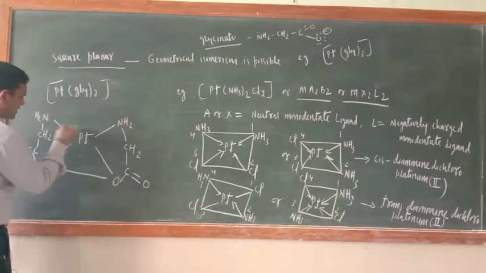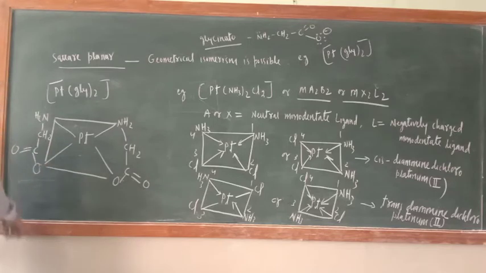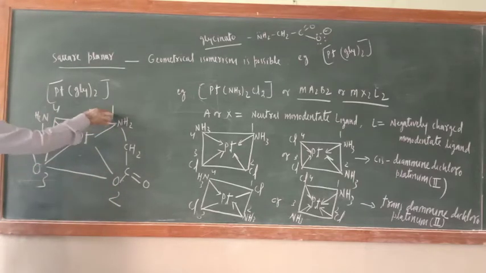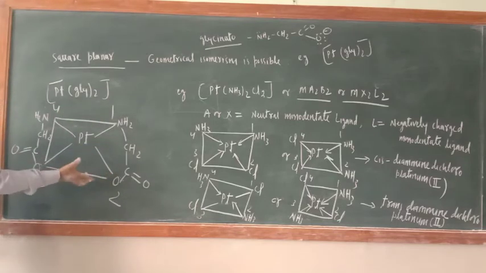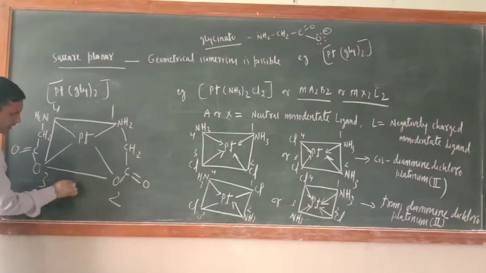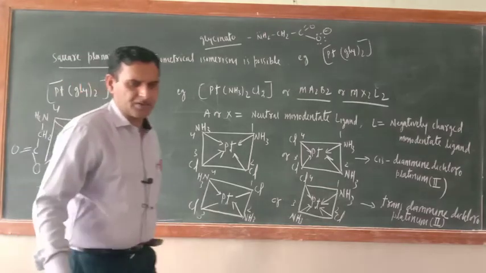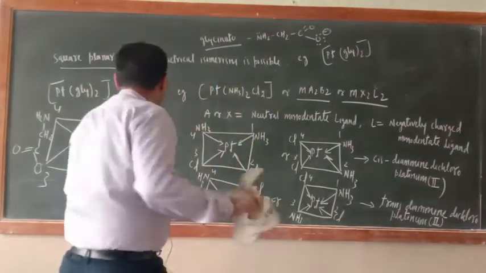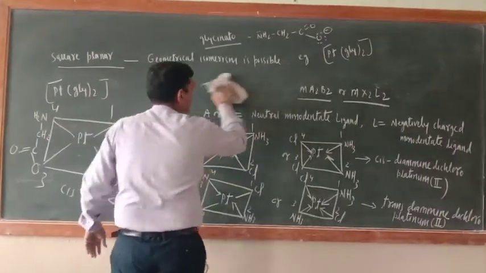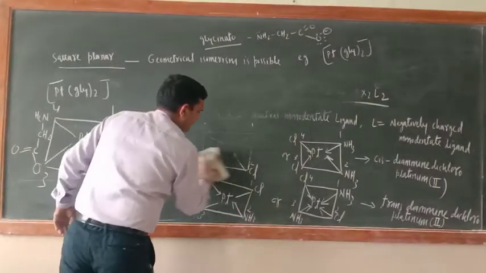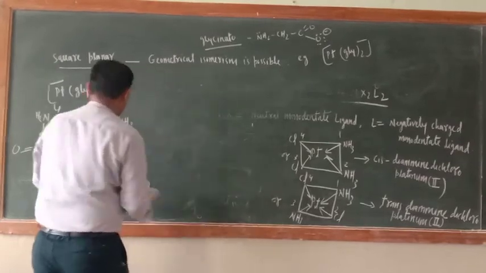Okay, so this and this, just see here, O and N are the donor atoms, 1 2 3 4, so 1 4 2 3, so this is cis arrangement. What is this one? Cis. What about trans arrangement? The trans arrangement you can make very easily. Just see, I am rubbing this side, this is cis.